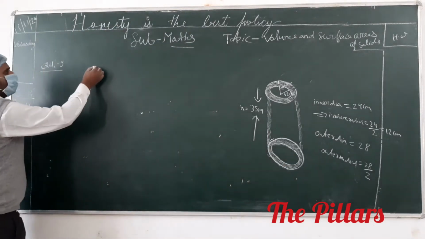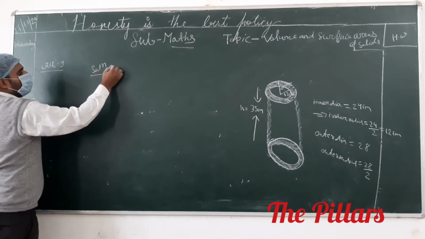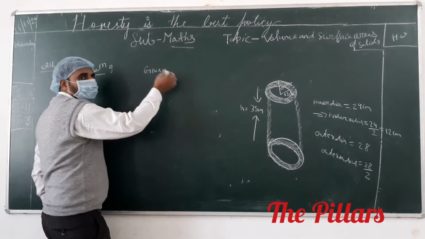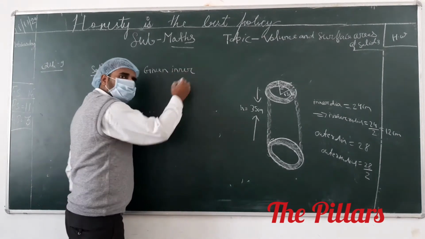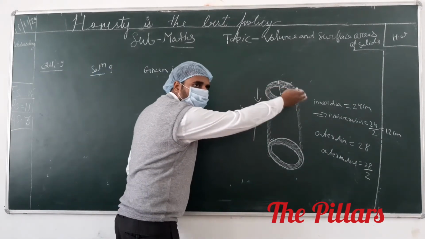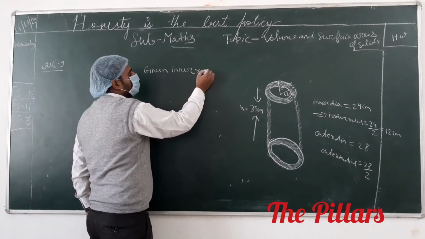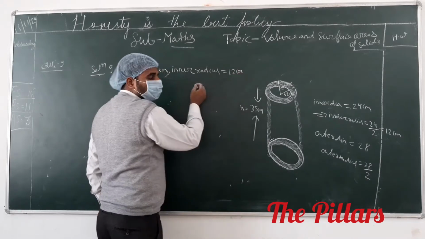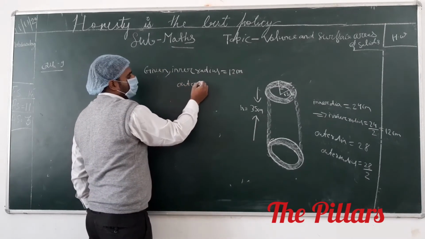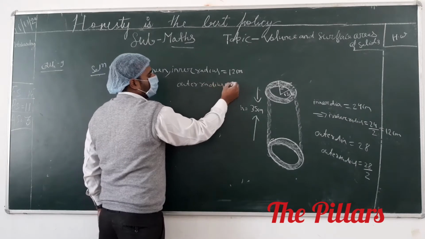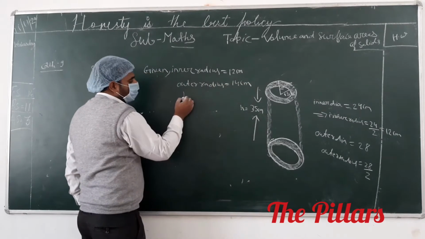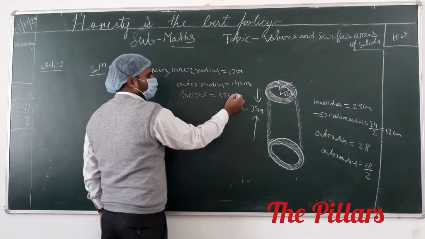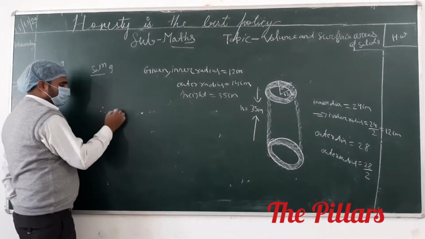Okay, write the solution. Solution 9. First you have to mention the given things. Given: inner radius equal to 12 centimeter, outer radius equal to 14 centimeter, and height of the cylinder 35 centimeter. Therefore, volume of cylinder.